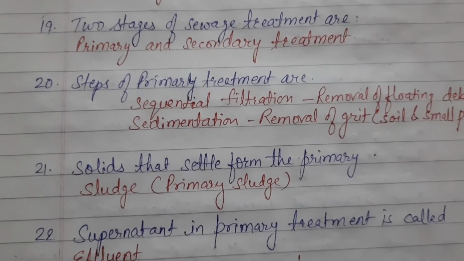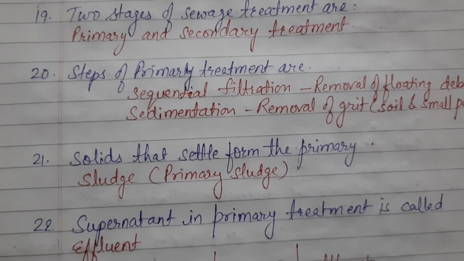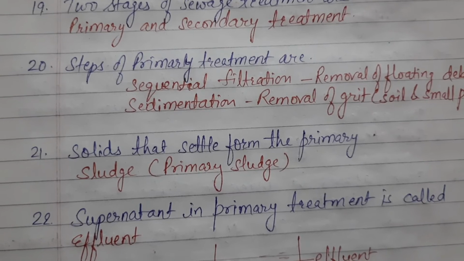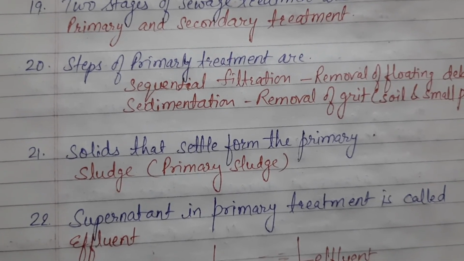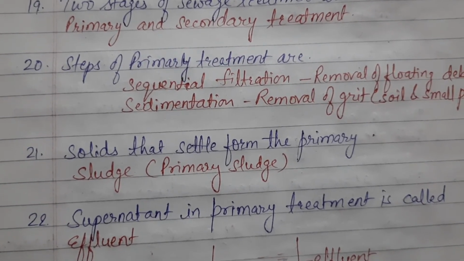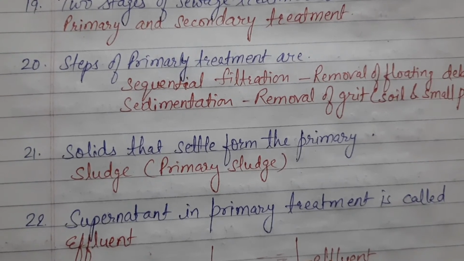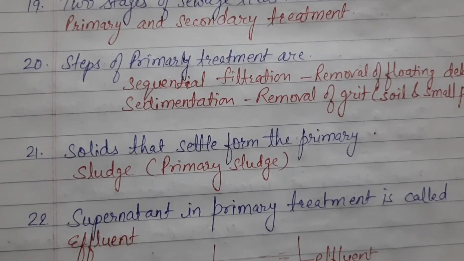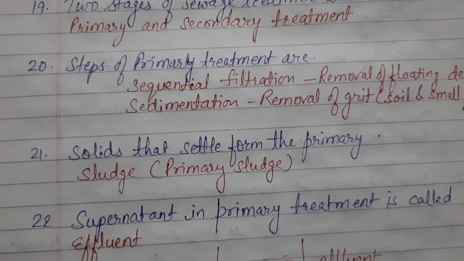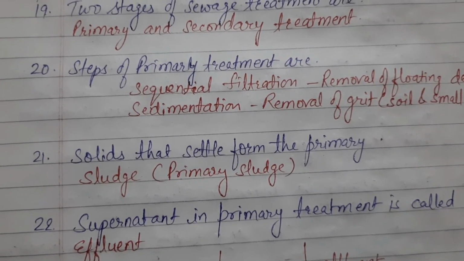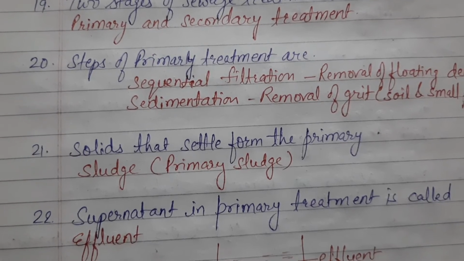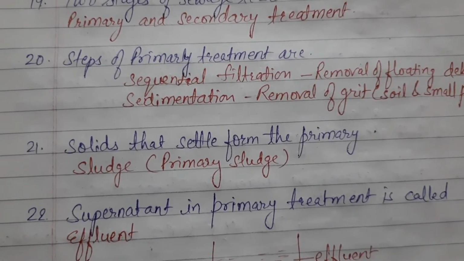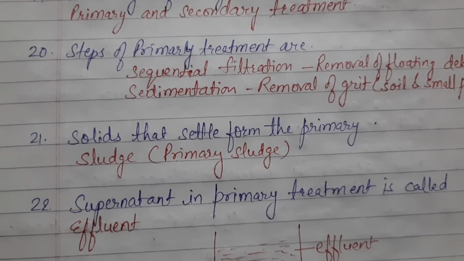Next is solids that settle from the primary effluent. These are sludge, primary sludge. Solids that settle form the primary sludge. Next is supernatant in the primary treatment is called. Supernatant is always called as effluent.